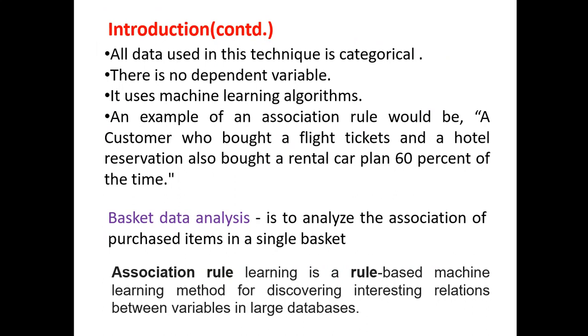An example of an association rule would be: a customer who bought flight tickets and a hotel reservation also bought a rental car plan 60% of the time. That means while doing one thing, another is also done in parallel. Both are related to each other in this rule mining. That's why it's called association rule mining. Basket data analysis is a good example to analyze the association rule. Association rule mining is a rule-based machine learning method.